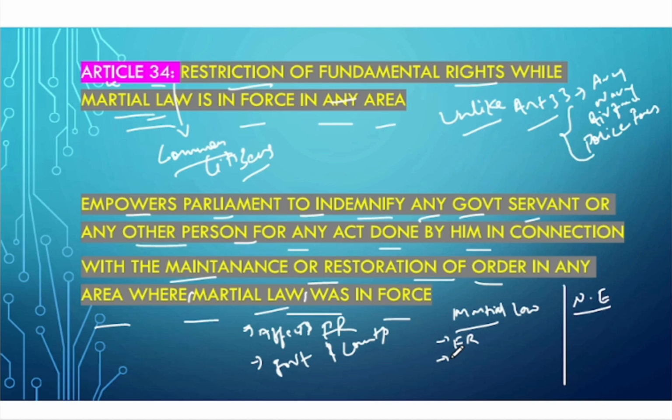There is suspension of government and law courts. It is in a specific area. There is no specific provision in the Constitution for it. That is why it is implicit.